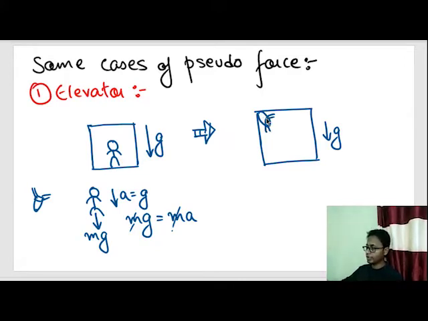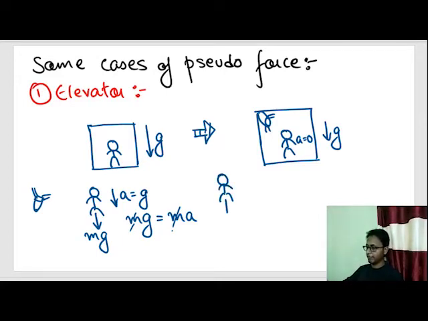So what will the CCTV see? The CCTV will see this person floating around in the lift. That means the acceleration of this person according to this CCTV is equal to 0. So let's draw down the free body diagram of this person according to the CCTV. There is a person.